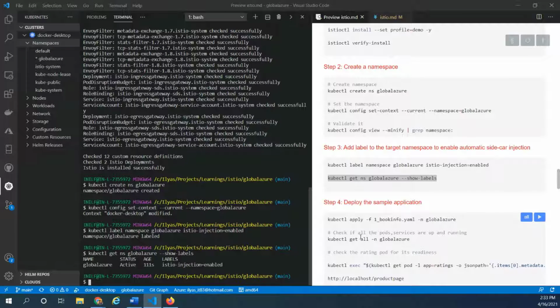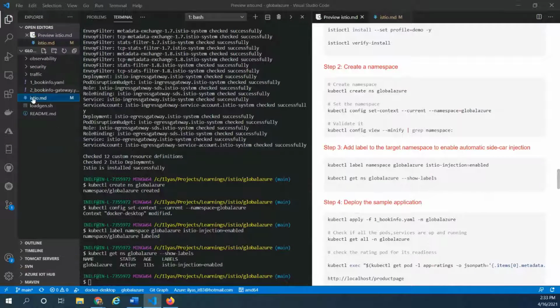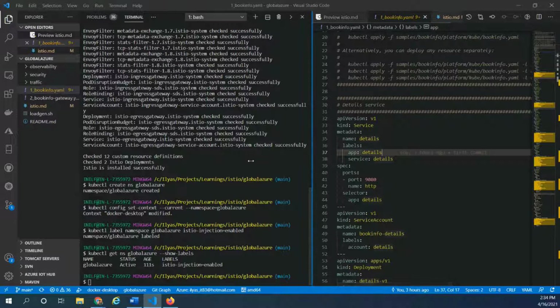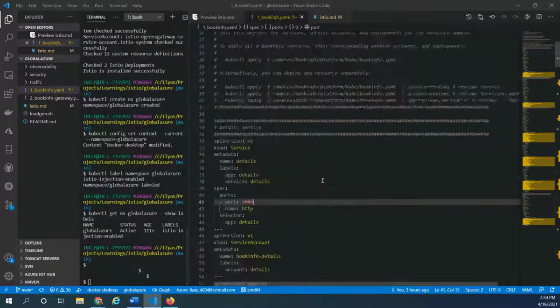Right? So we are now ready to deploy an application to see this in action. For that, I have copied the bookinfo YAML. So let's quickly look at the bookinfo YAML application.